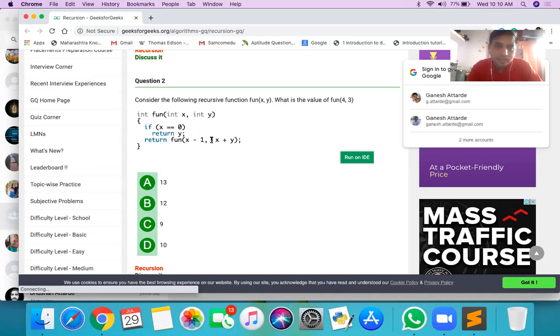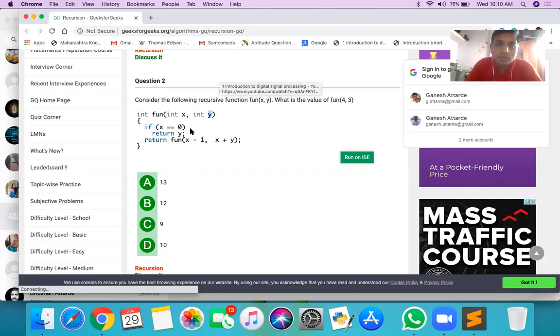Then again x is 3, y is 7. The condition is false, so it becomes 2, 5. So what is x? Previously, x is 3, y is 7. Next, it becomes 2 and 5, sir.